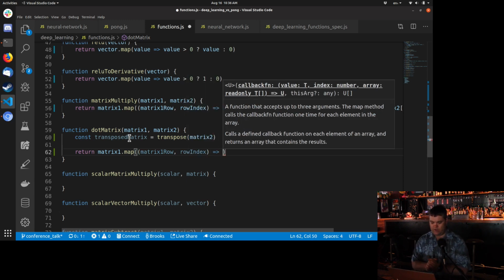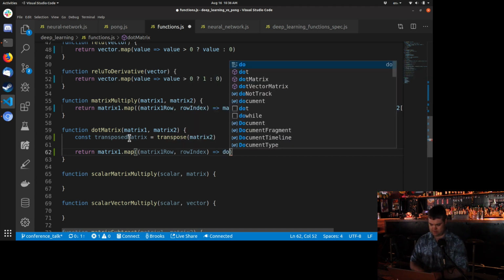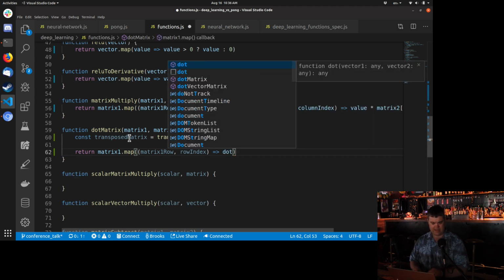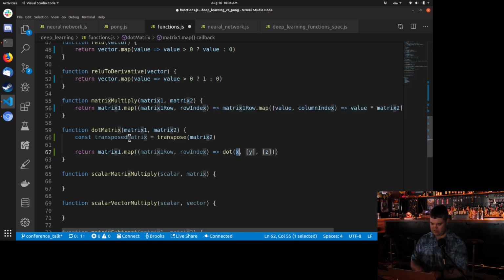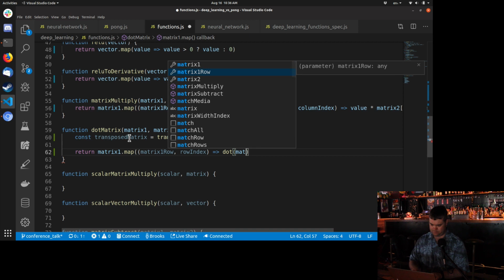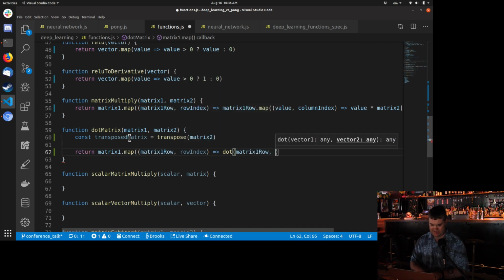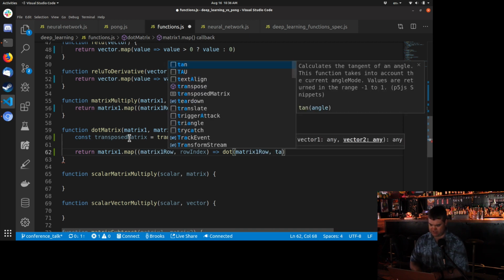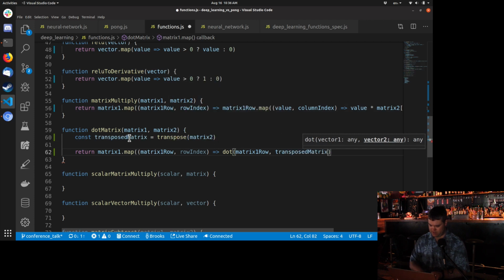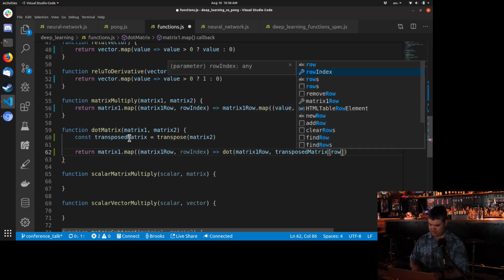Okay, so we now want to just dot together. And am I doing this right? I have a feeling I'm not doing this exactly the way I want to. But I'm gonna try this anyway. So I'm gonna dot together the matrix 1 row and the transposed matrix of position row index.